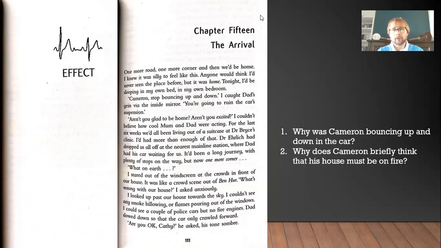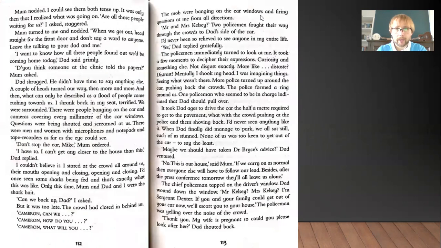And question 2, which you can also pause the video to find the answer to in the text or on the PDFs if you're using those: why does Cameron briefly think that his house must be on fire? All the answers can be found on page 111. Okay, hopefully you've now got those answered, so we'll move on to the next 2 pages.